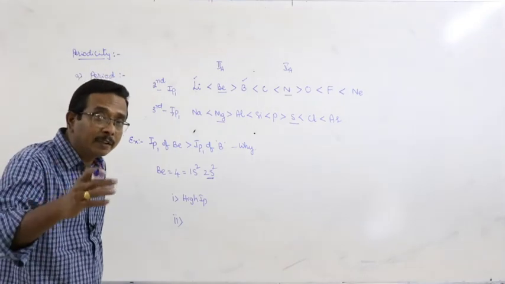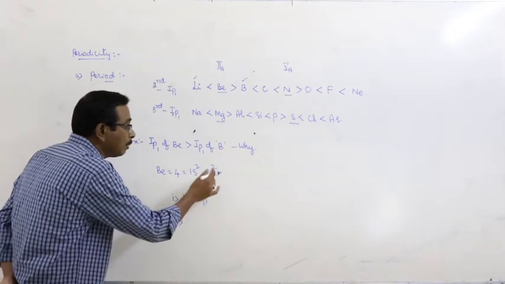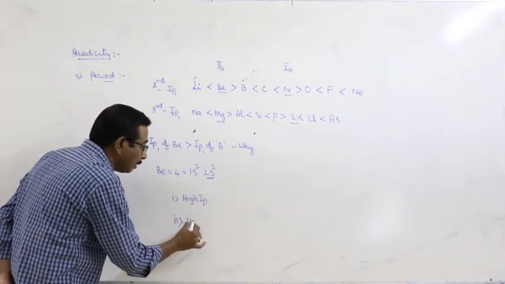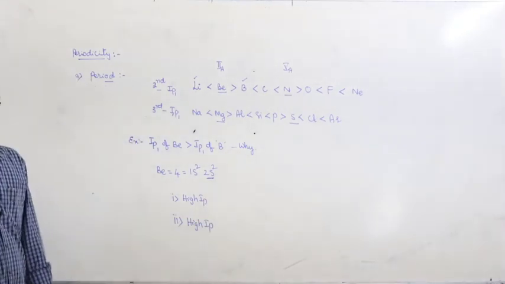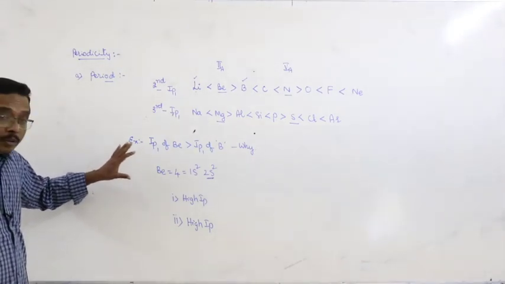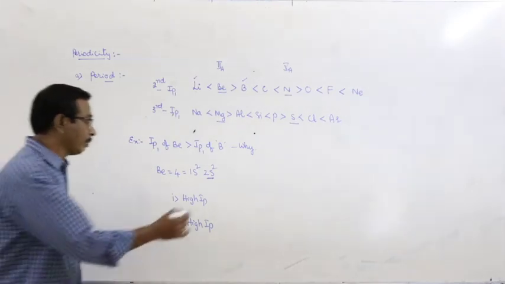As a result, more energy is required to remove the electron and it has a high IP value. So, beryllium has greater IP value than boron.